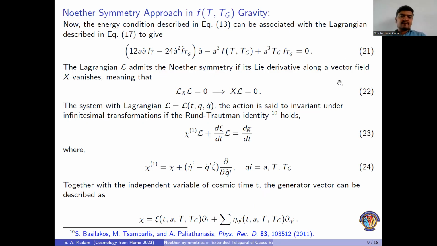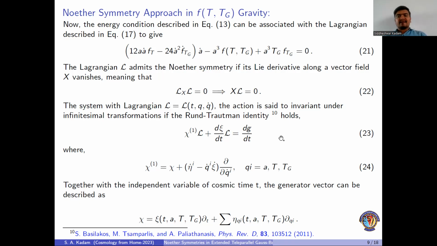Here, while studying the Noether symmetry approach, one has two methods. One is the Lie derivative test, and the other is the Rund-Trautman identity. The existence of Noether symmetry can be confirmed by obtaining the Lie derivative of the point-like Lagrangian. If that Lie derivative is 0, then one can confirm that there exists a Noether symmetry corresponding to that point-like Lagrangian. Also, one can confirm the existence of Noether symmetry by putting the point-like Lagrangian into the Rund-Trautman identity. Here, we have put the point-like Lagrangian into the Rund-Trautman identity